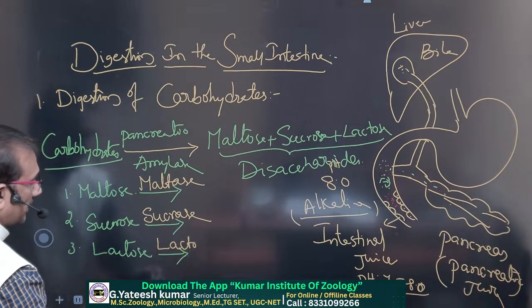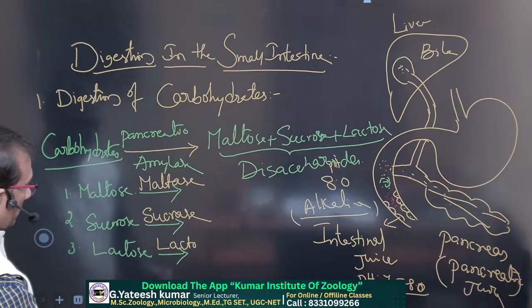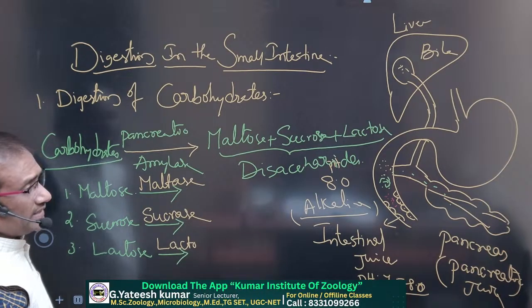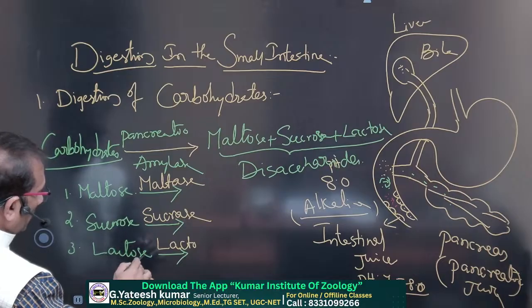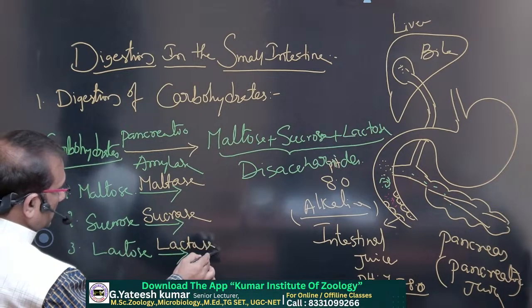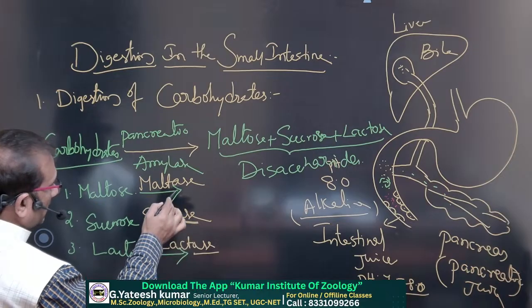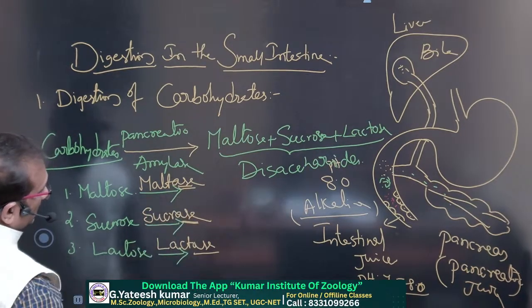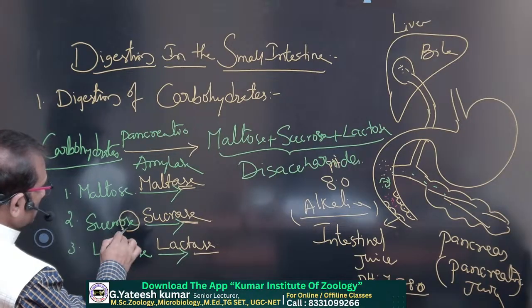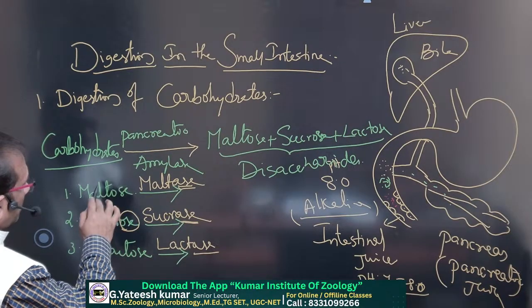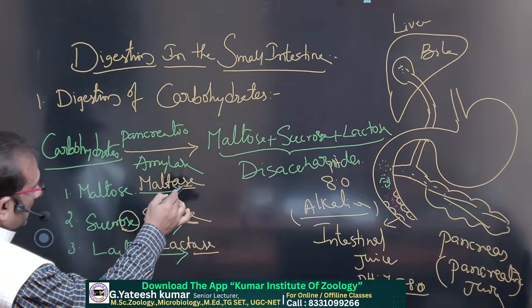See the substrate and enzyme. Based on the substrate name, we derive the enzyme name. Simple. Lactose is the substrate, digested by lactase. Wherever you find the suffix ase, that is an enzyme. Ose means sugar. So maltose sugar, maltase enzyme